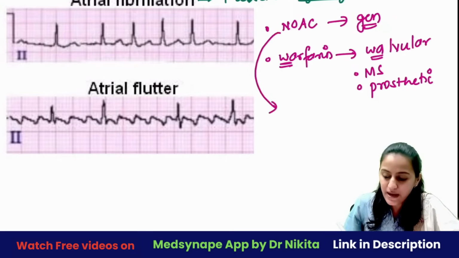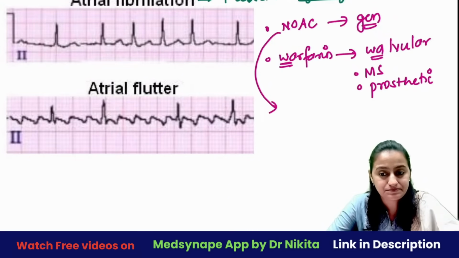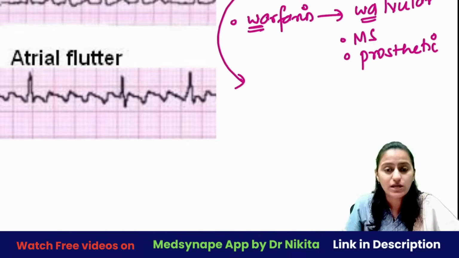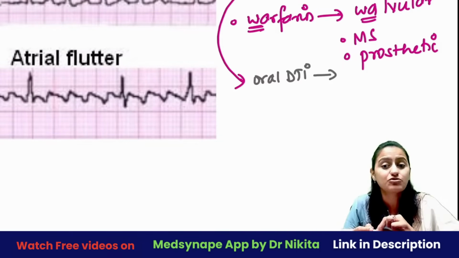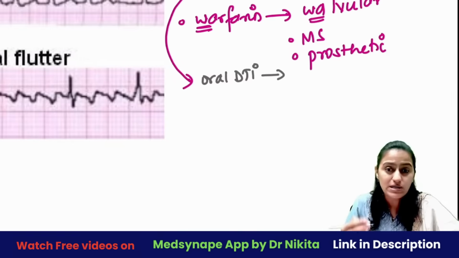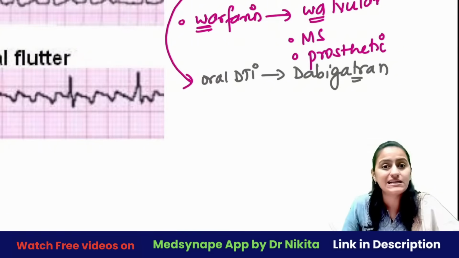Otherwise, you give NOACs. Which are the NOACs? Which is the oral direct thrombin inhibitor? Very, very important question. Which is the oral direct thrombin inhibitor? Oral, which is given directly oral, that is dabigatran. Remember, dabigatran: TR is thrombin, AN is antagonist, and it is given direct oral.